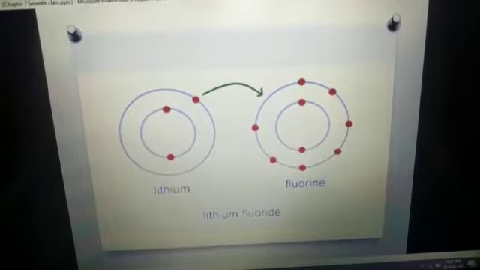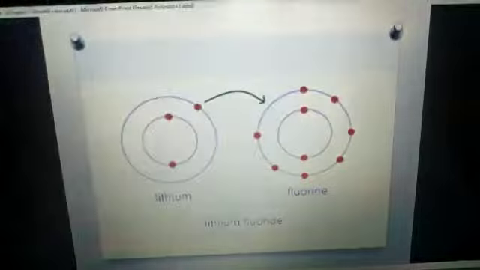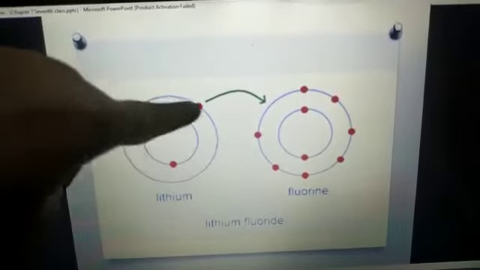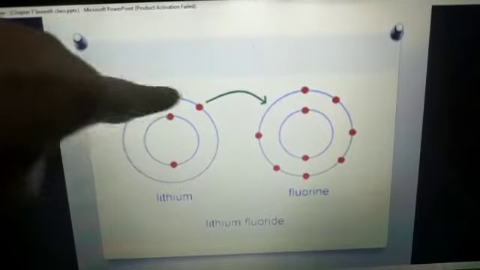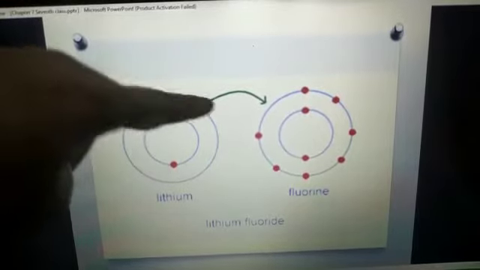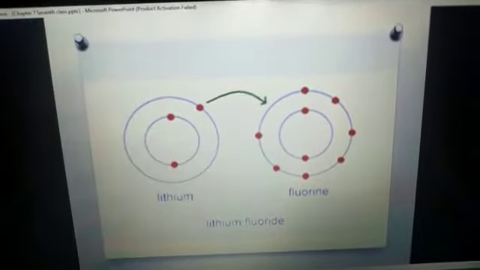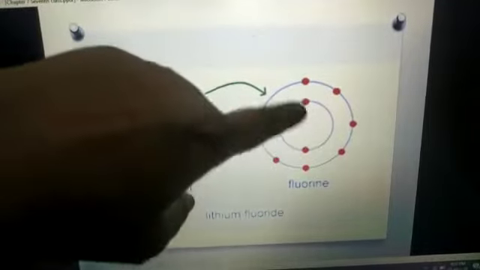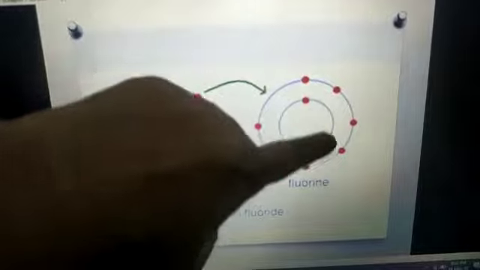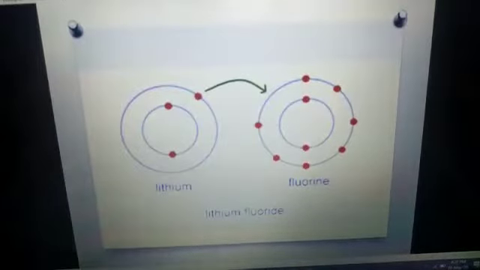Okay students? Now lithium, you all know, has atomic number 3, and the arrangement of electrons is: the first orbital has 2 electrons and the outermost orbital has only 1 electron. Clear? Now after that, fluorine. Fluorine has 2 electrons in its first orbital and the outermost orbital has 7 electrons. 1, 2, 3, 4, 5, 6, 7. Clear students?